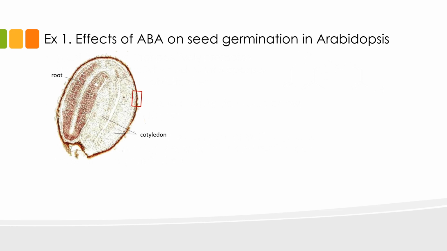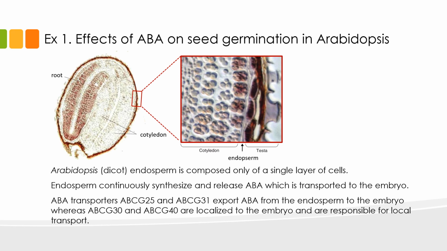Let's now look at how ABA affects seed germination in Arabidopsis seeds. From previous lessons, you already know that the Arabidopsis endosperm is composed only of a single layer of cells. This single layer of cells continuously synthesizes and releases ABA, which is transported to the embryo by the ABA transporters.